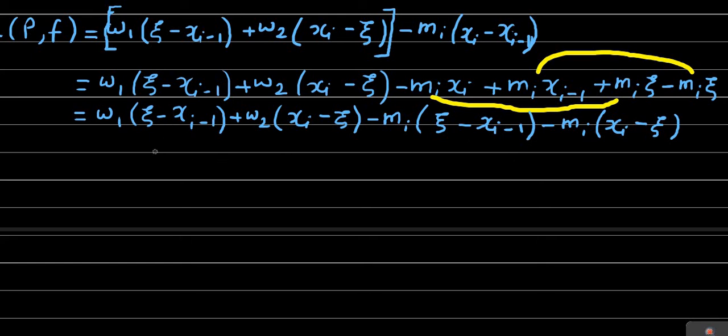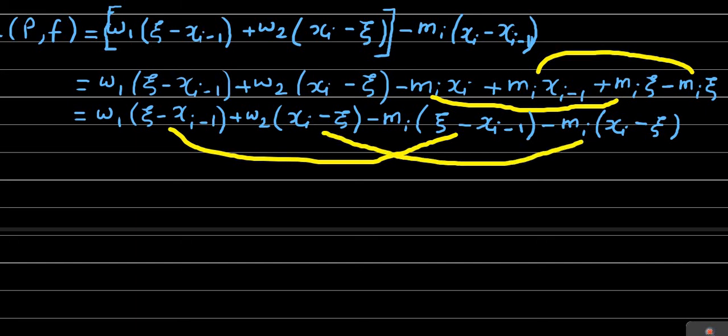Now if you observe the first and third term, in the first and third term we have xi minus xi minus 1, which can be taken common. So we will attach these two terms and take this xi minus xi minus 1 common from the first and third term. Similarly, from the second and fourth term, we will take xi minus xi common.